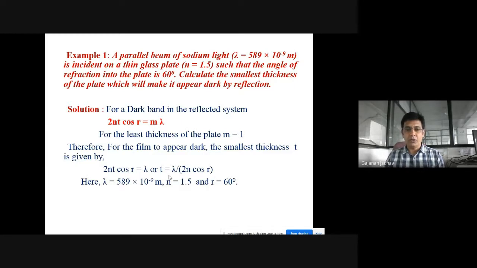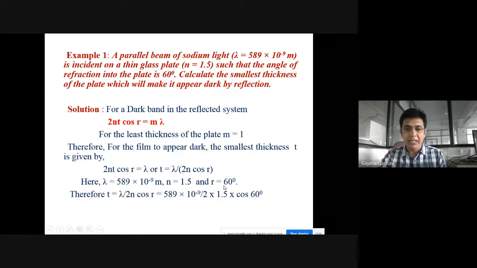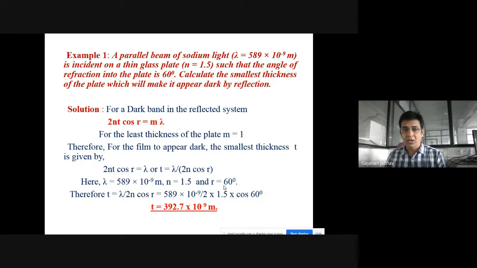So when you substitute all these values in the equation t = λ / (2n cos r), you will be able to find the answer. And here the thickness of the plate will be 392.7 × 10^-9 meter.